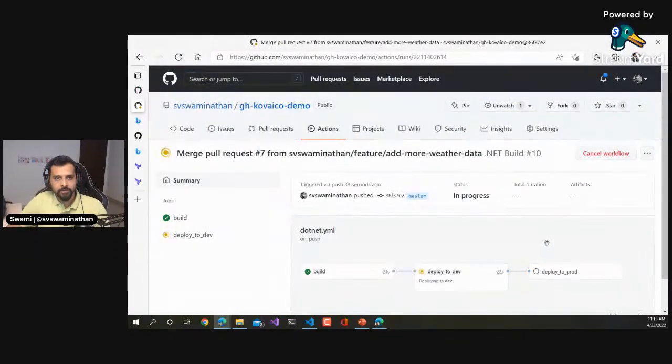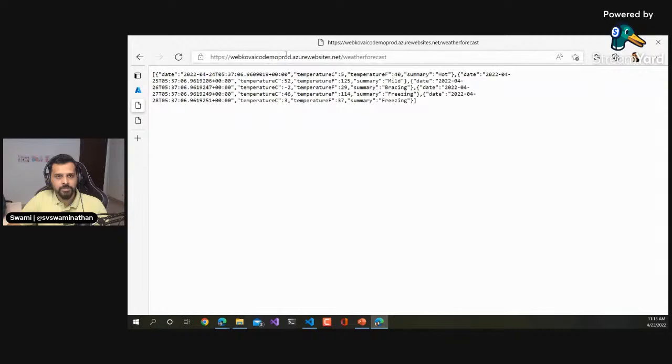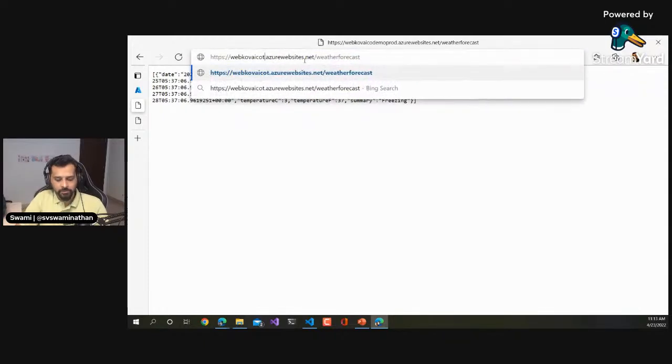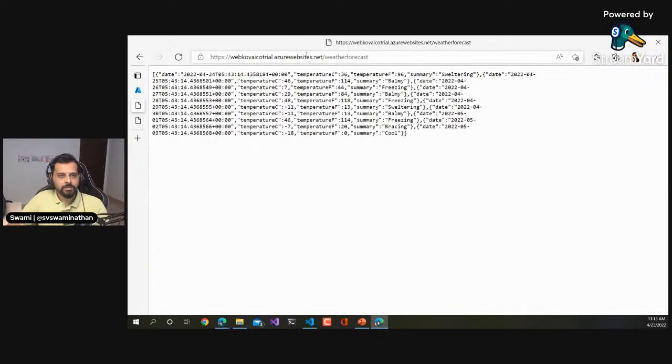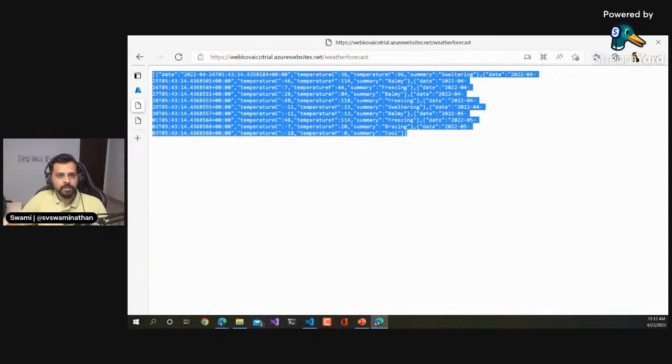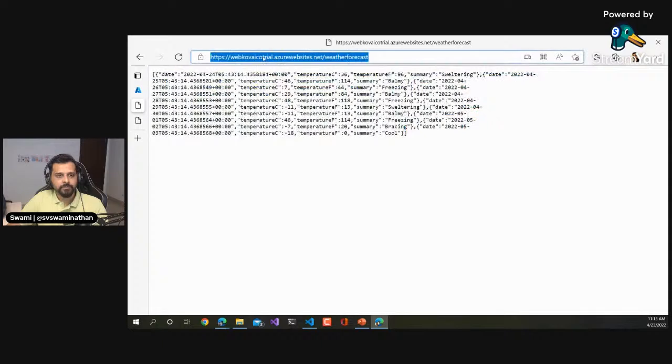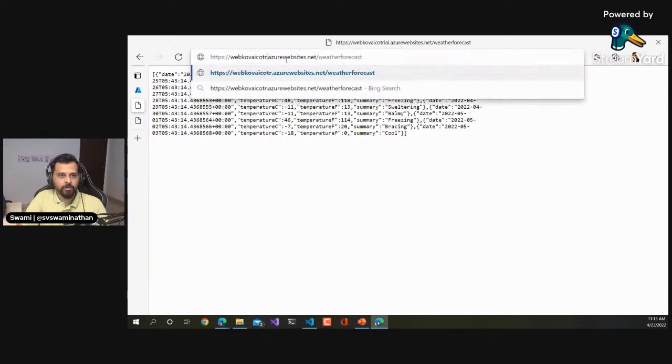Let's let it complete the deployment. Then when we fire this request, we should see it save more data. So I'll go to go trial. See, this is our dev environment, the trial part. In that, I can already see the data is increased. The same thing should happen in the prod.